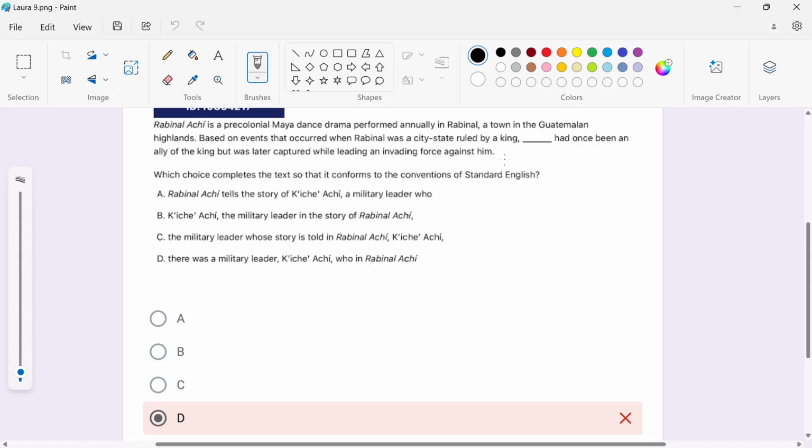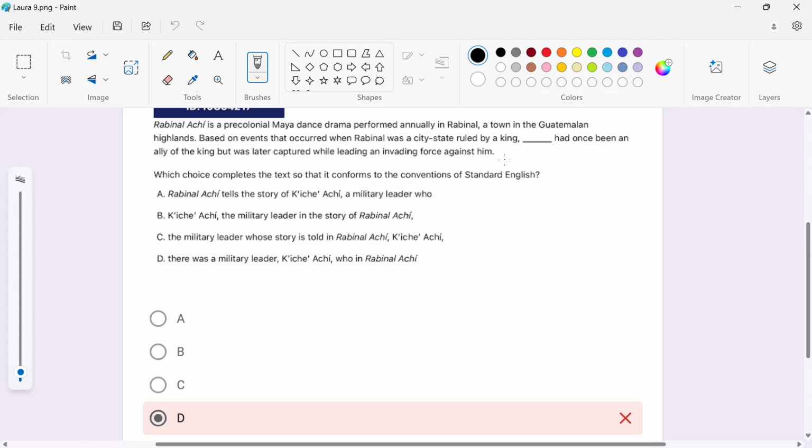And so Rabbinal Achi is a pre-colonial Maya dance drama performed annually in Rabbinal, a town in the Guatemalan highlands. Based on events that occurred when Rabbinal was a city-state ruled by a king, the next thing has to be a noun. A has a noun, Rabbinal Achi, this story or this dance drama. Rabbinal Achi tells a story of Kunchi Achi, a military leader who did something. Let's look at the next one.